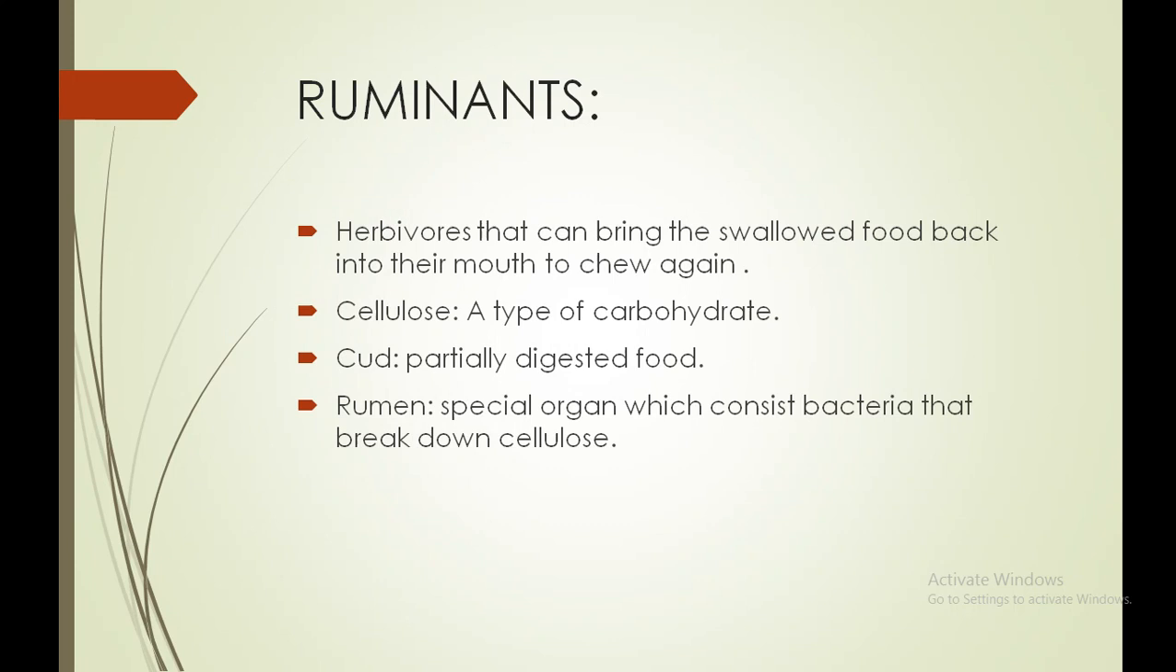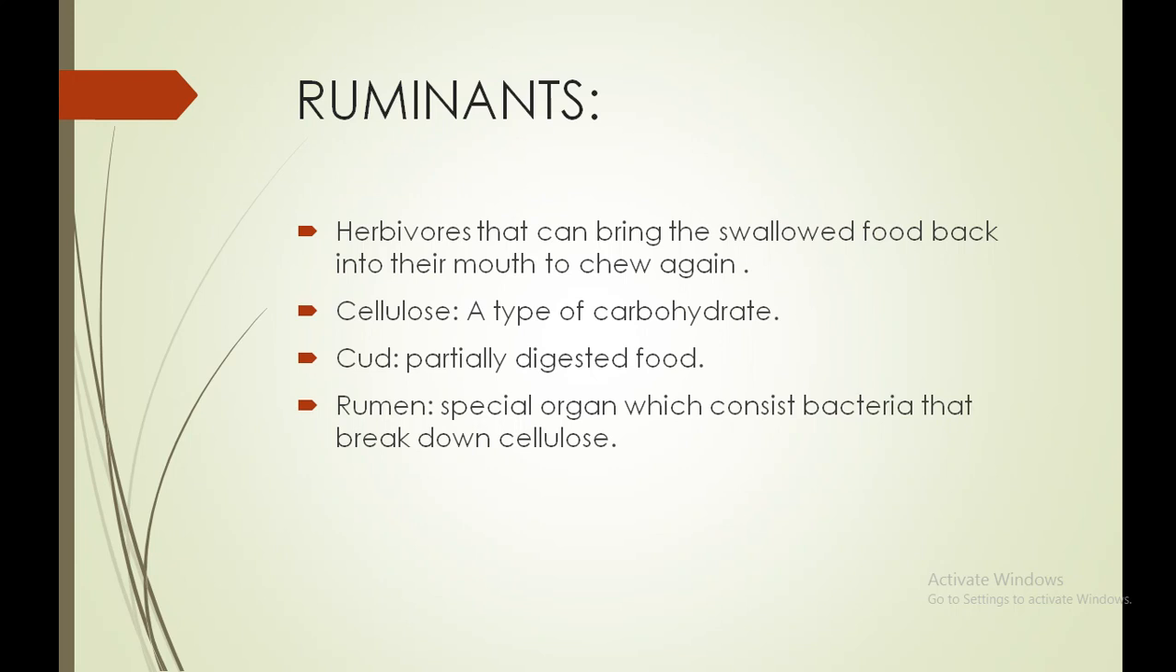Ruminants means the herbivores which consume plants and their products. They quickly swallow the food, and after that they bring back that chewed food from their stomach to their mouth, and start chewing once again and digesting. This process is known as the rumination process, and such animals which follow this rumination process are termed as ruminants.